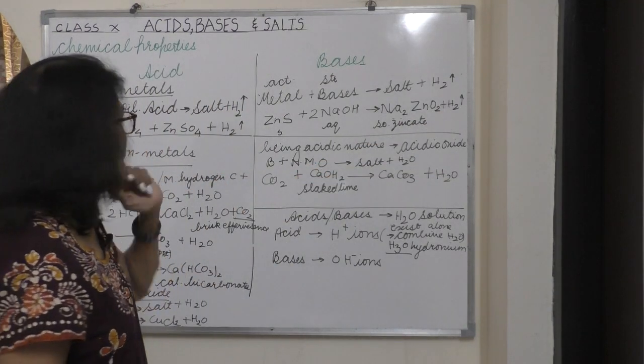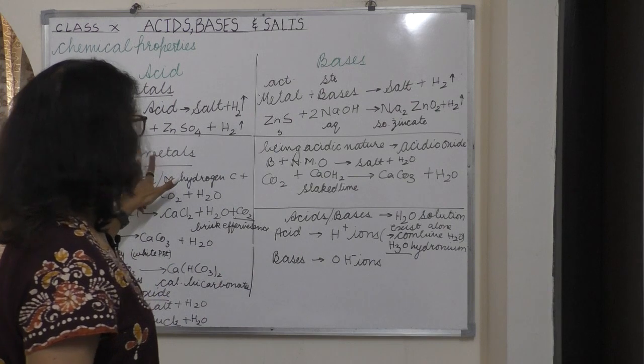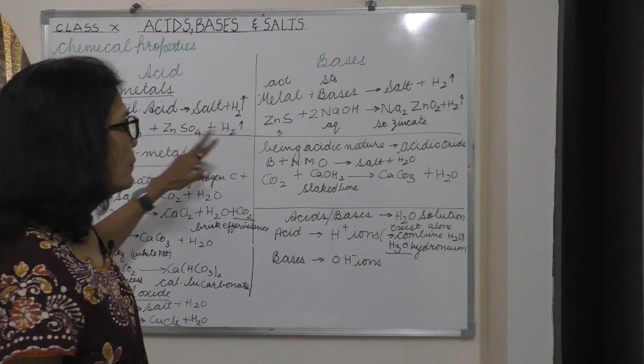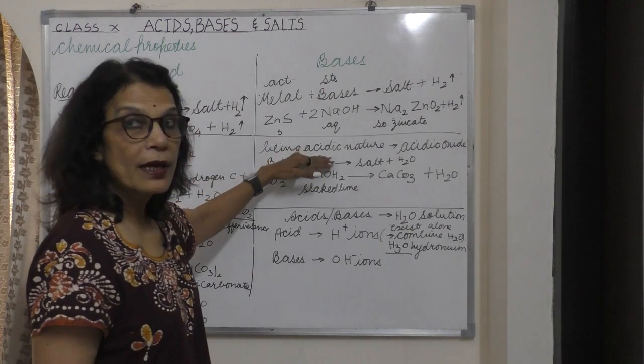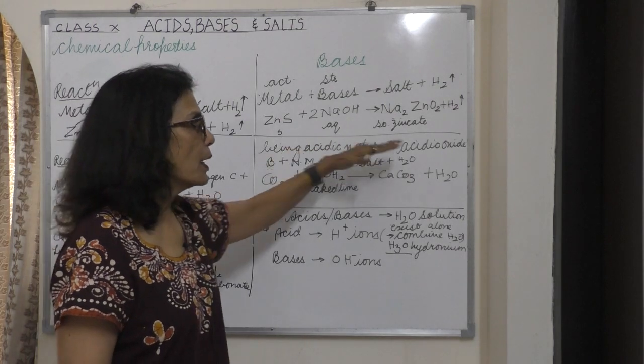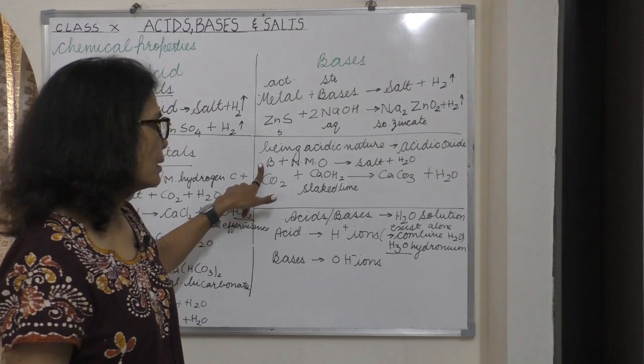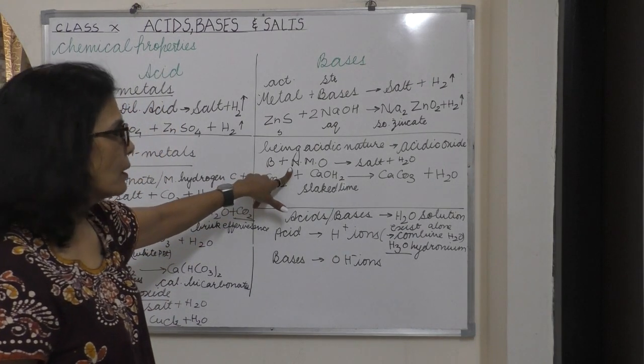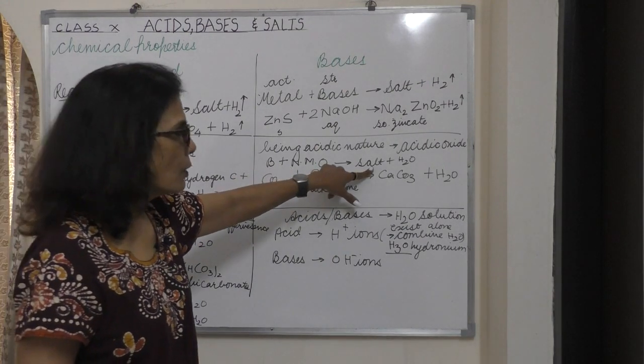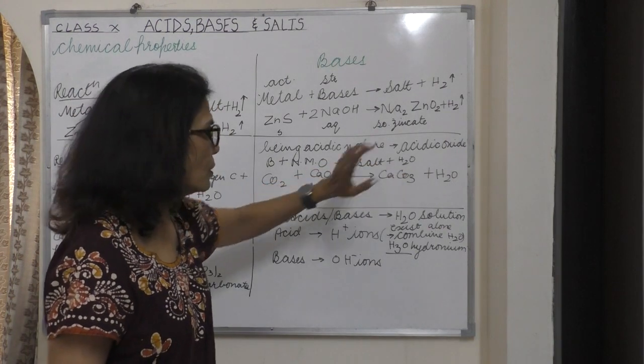Next, when bases are reacting with non-metals, the oxides are acidic in nature, so they are known as acidic oxides also. Here bases are reacting with non-metallic oxide, and we will get salt and water.